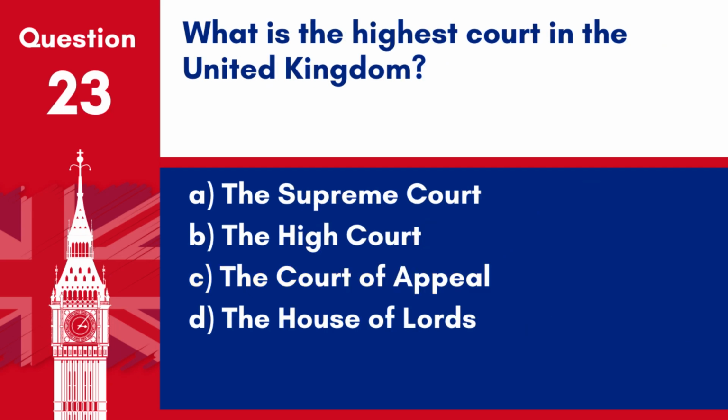Question 23. What is the highest court in the United Kingdom? A. The Supreme Court. B. The High Court. C. The Court of Appeal. D. The House of Lords. Answer: A. The Supreme Court. The Supreme Court is the highest court in the United Kingdom.